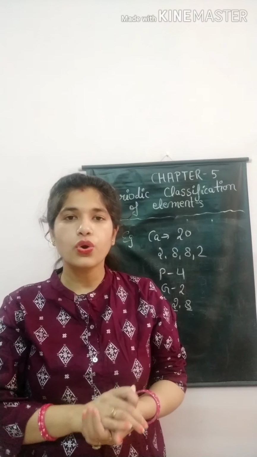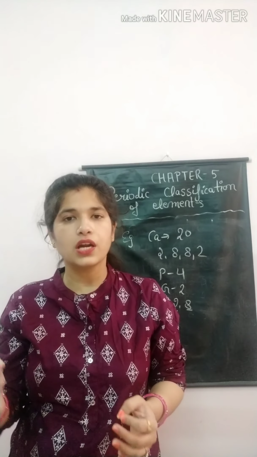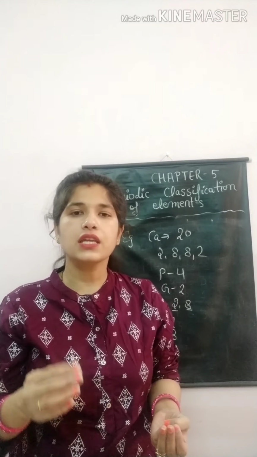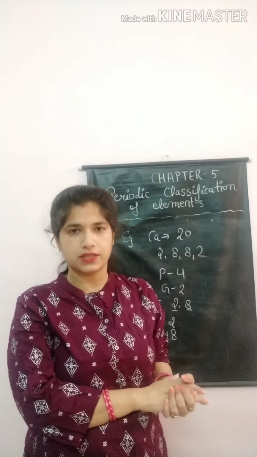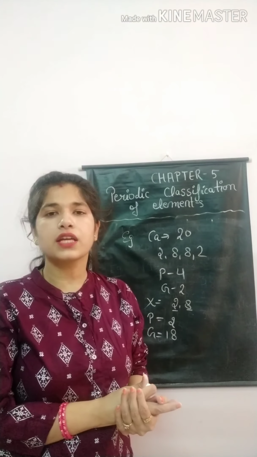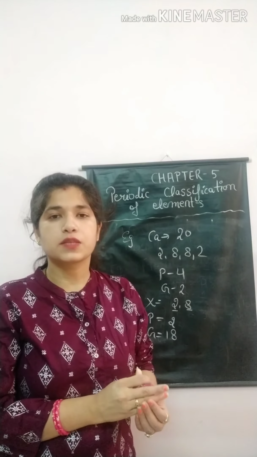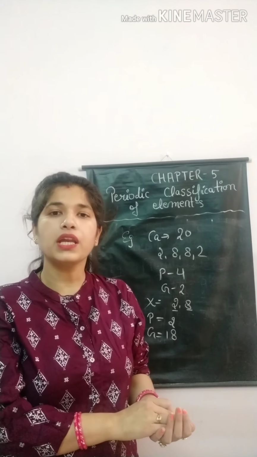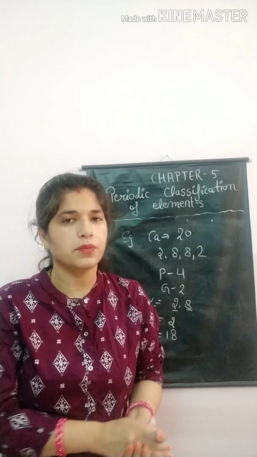Mendeleev arranged all elements in increasing order of their atomic mass, and he said that physical and chemical properties are the periodic function of their atomic mass. Why did he fail? Because he couldn't explain the position of isotopes as well as the position of hydrogen. But its main advantage is that he left space for undiscovered elements.